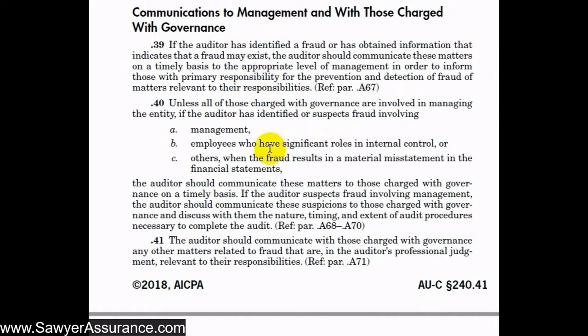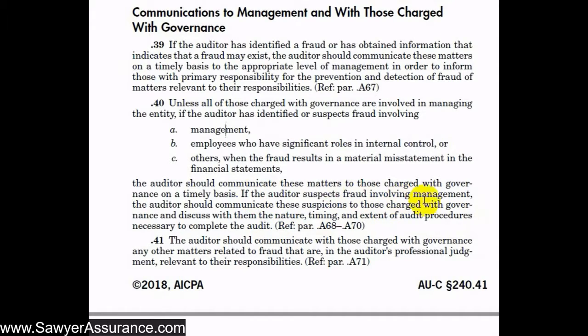And also, if those charged with governance are outside of management, for instance, there's a board of directors or some formal committee like that that is not part of management, and we suspect that management is involved in the fraud, or employees with significant roles in internal control are involved in the fraud, or others when the fraud results in a material misstatement in the financial statements, then we need to communicate those matters to those charged with governance on a timely basis. So if we do find fraud that's perpetrated by management, we need to give those suspicions to those charged with governance and then explain to them the nature, timing, and extent of the audit procedures that we need to do to complete the audit.